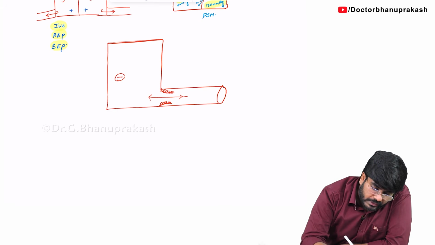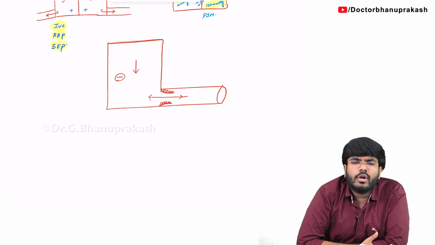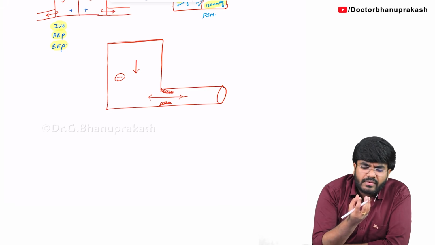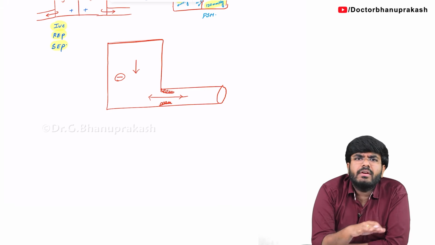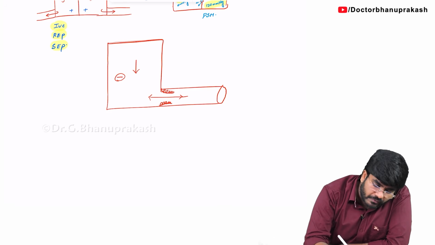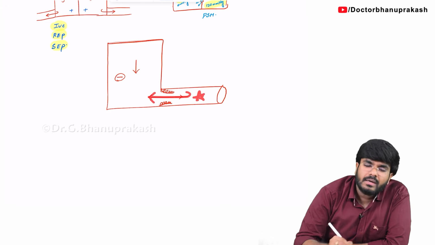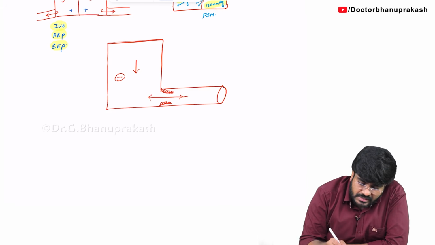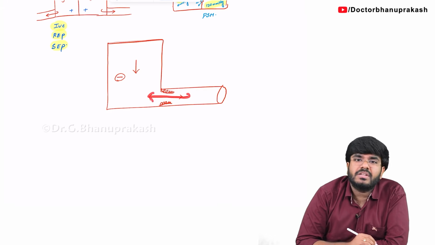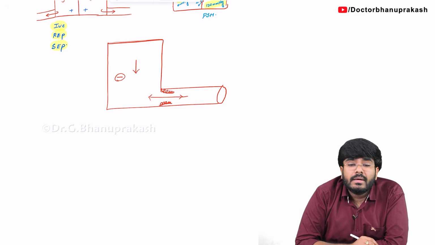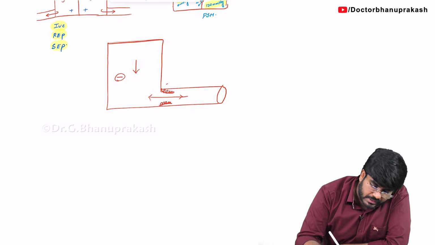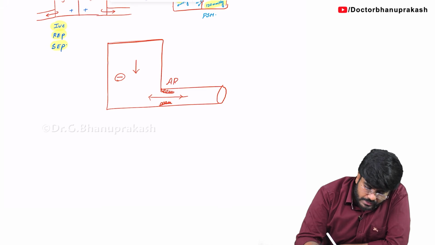Why? We know during the phase of diastole, the pressure here in the left ventricle is decreasing. The ventricle is not contracting. Diastole means relaxation. The ventricle is relaxing and the pressures are falling in the ventricle. There are less pressures, so definitely there is a chance the blood can come back to the low pressure. Already here in the aorta there is high pressure. From high pressure there is a chance the blood can go back into the low pressure area. So now tell me, aortic regurgitation, that is aortic valve regurgitation, is going to cause a murmur during the phase